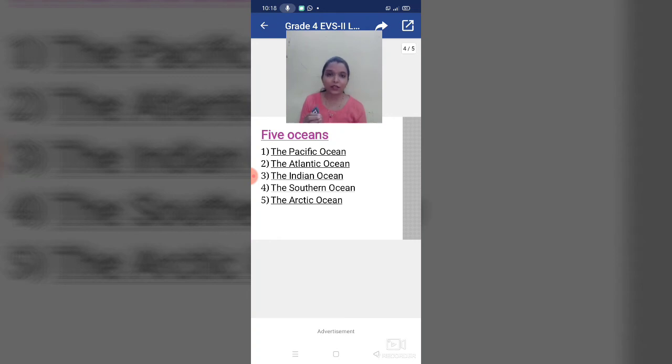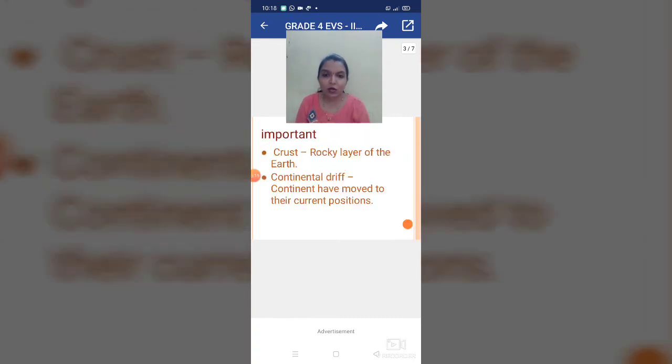The simple definition of continental drift, as I have told you, is that continents have moved to their current position, and it is caused because of the earthquake. I have given you one example also in your textbook. So here we have finished the third lesson of EVS 2.